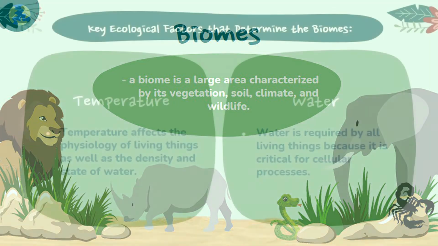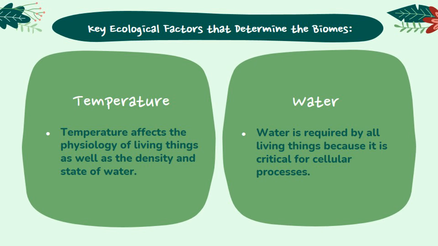The key ecological factors that determine the biomes are temperature and water, which are important abiotic factors that affect species distribution. Temperature affects the physiology of living things as well as the density and state of water. It exerts an important influence on living organisms because few can survive at temperatures below 0 degrees Celsius due to metabolic constraints. It is also rare for them to survive at temperatures exceeding 45 degrees Celsius. This is a reflection of evolutionary response to typical temperatures.